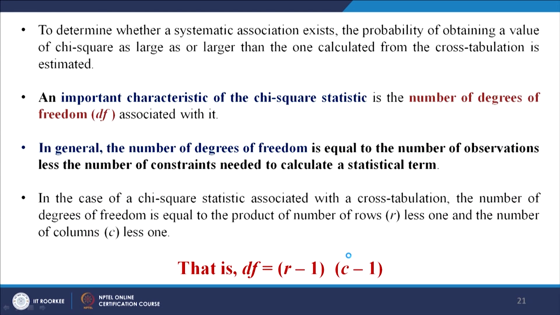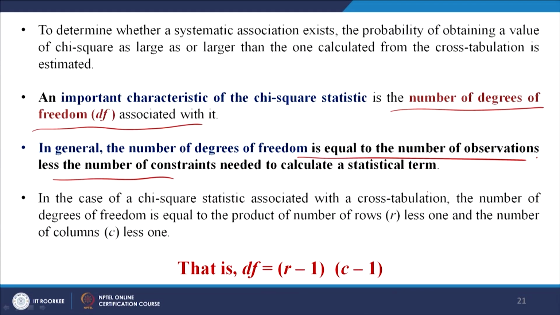Okay. To determine whether a systematic association exists, the probability of obtaining a value of chi-square as large or larger than the one calculated is estimated. The important characteristic of the chi-square statistic is the number of degrees of freedom associated. Now, generally we know that the number of degrees of freedom is equal to the number of observations less the number of constraints.